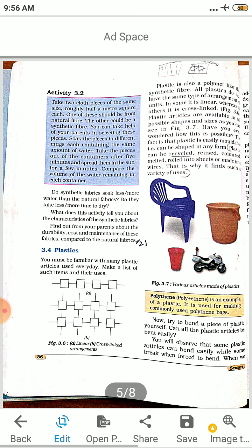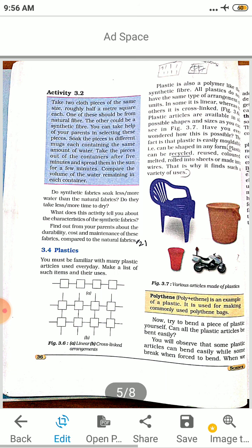Plastic articles are available in all shapes and sizes. Have you ever wondered how this is possible? The fact is that plastic is easily moldable, that is, can be shaped in any form. Plastic can be recycled, reused, colored, melted, rolled into sheets or made into wires.